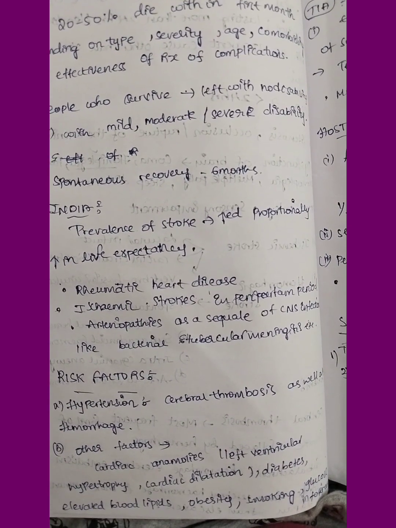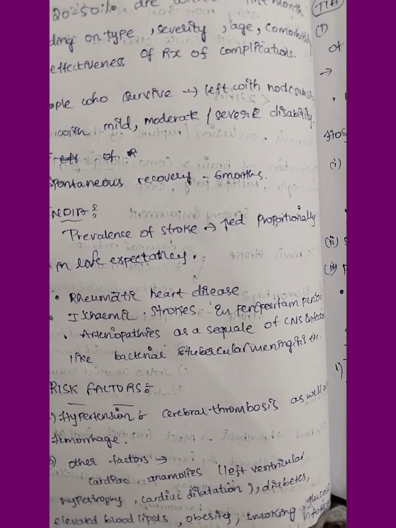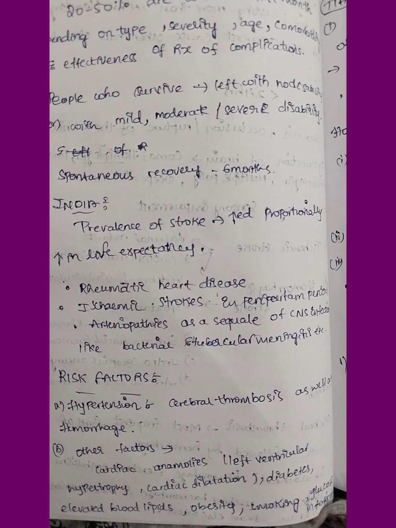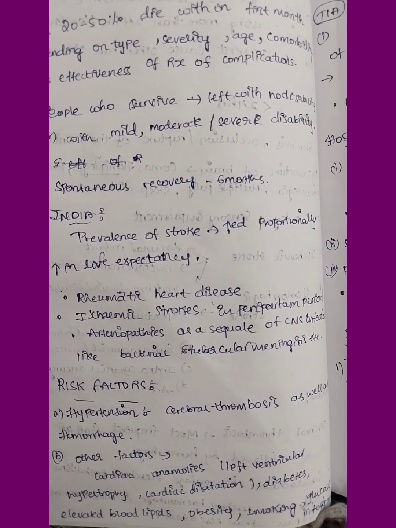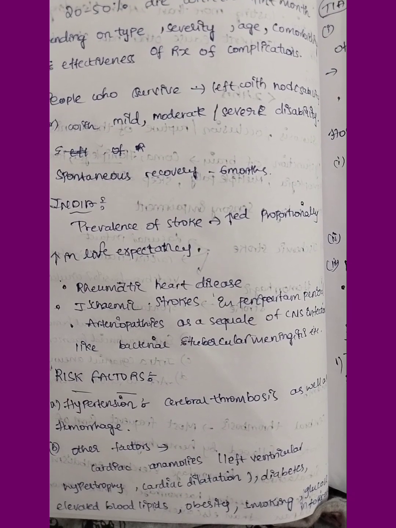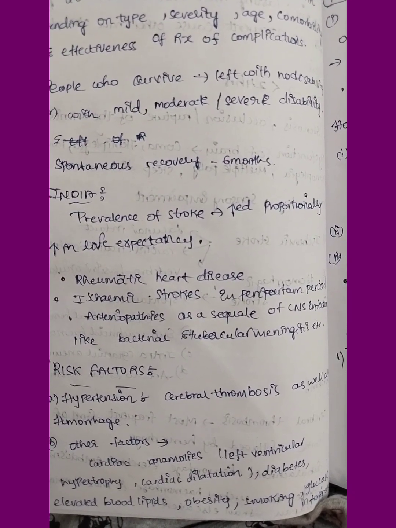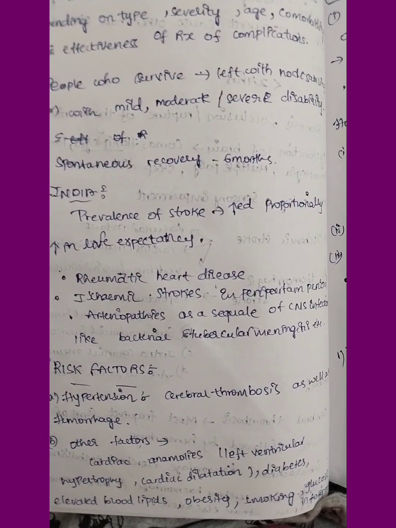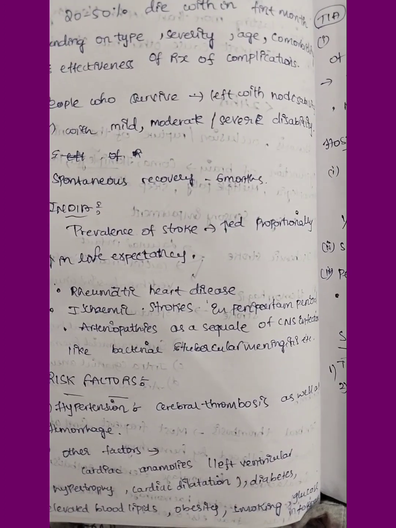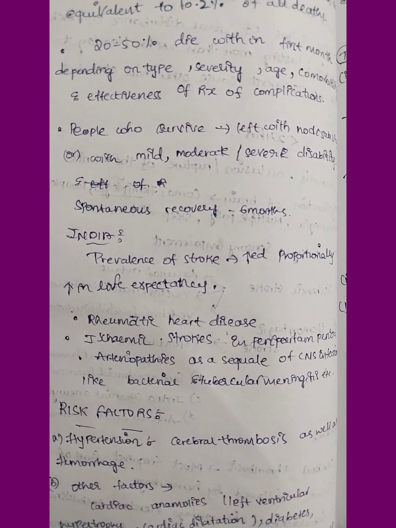Cardiac dysfunction, left ventricular hypertrophy with compromise of blood flow, cardiac dilatation, diabetes, elevated blood lipids, obesity, smoking, and glucose intolerance in case of diabetes may all lead to stroke.